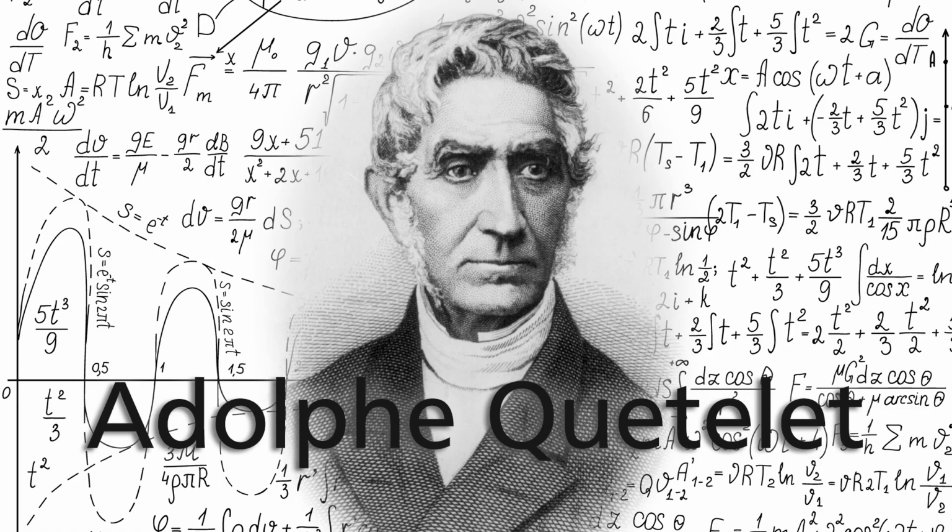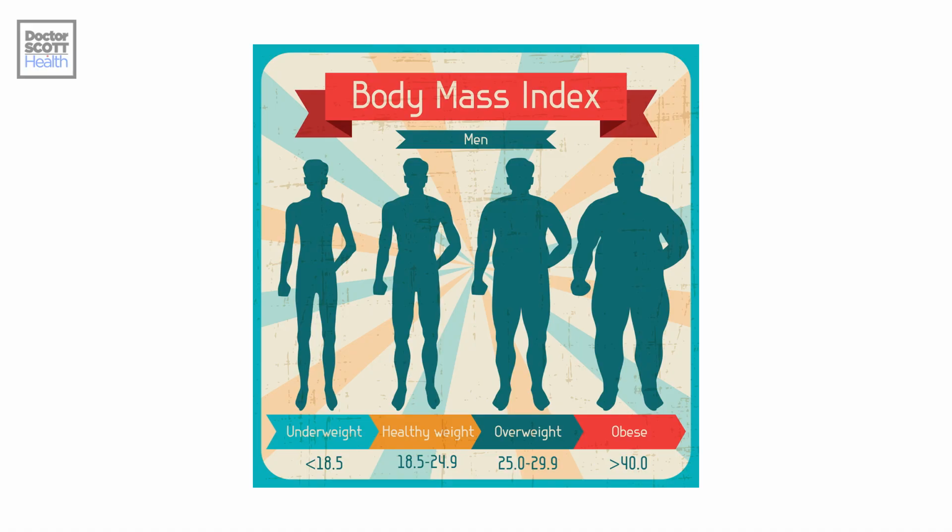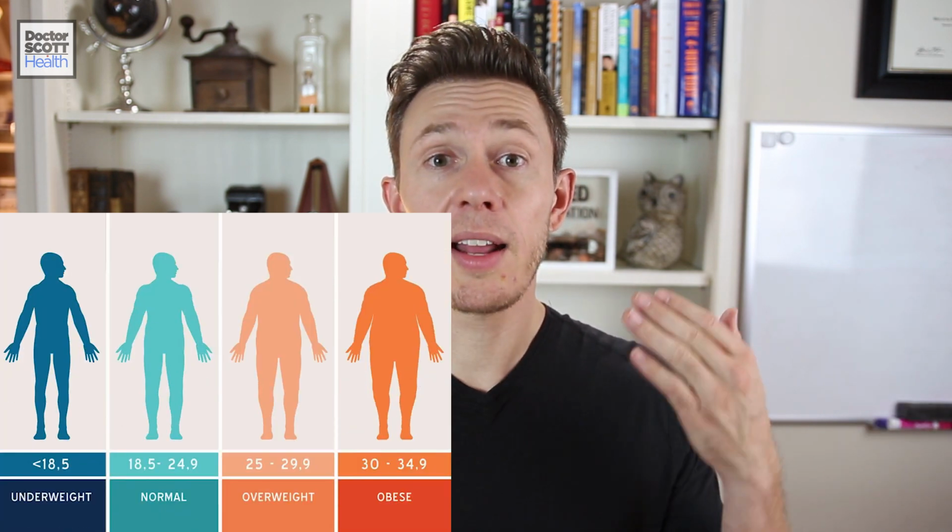BMI, or body mass index, was not created in the current era. It was actually created in the 1830s by a Belgian astronomer, mathematician, and sociologist named Adolphe Quetelet. BMI was created to very quickly and very easily determine if someone's weight was healthy or unhealthy. It is a crude tool to assess and categorize someone's weight as it relates to their health. There are 4 defined categories: underweight, normal, overweight, and obese.